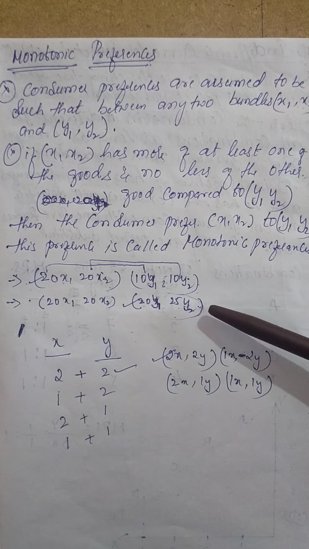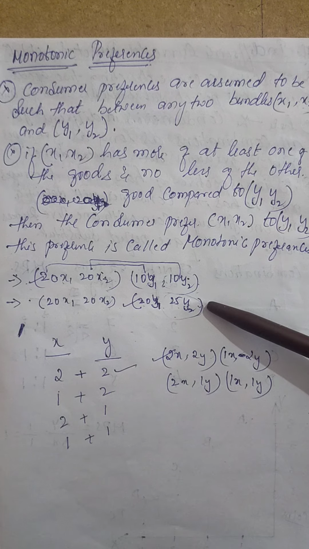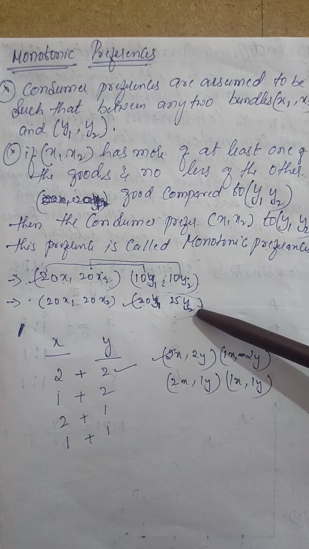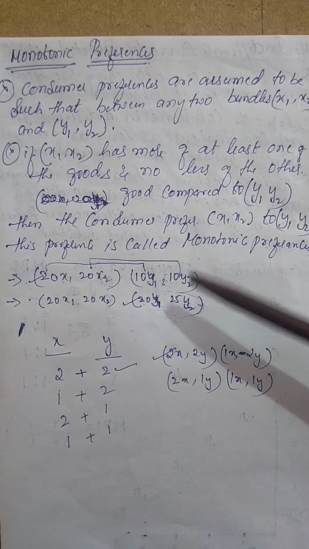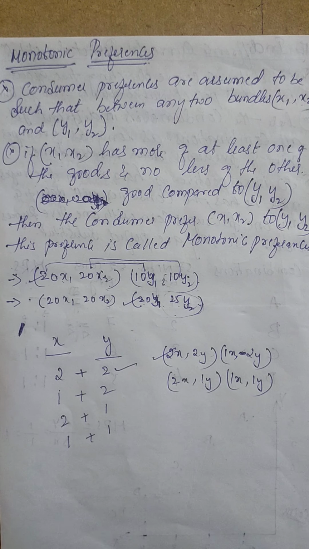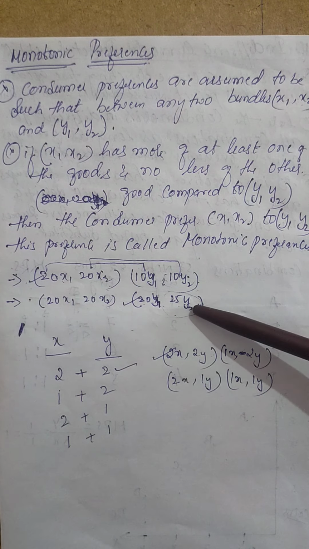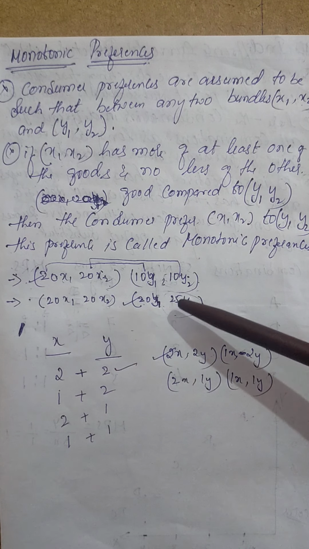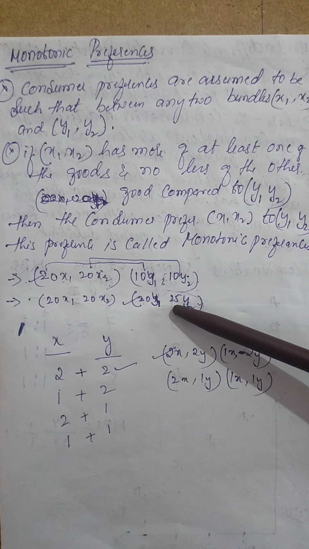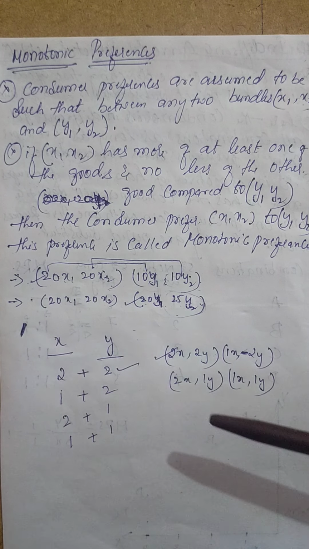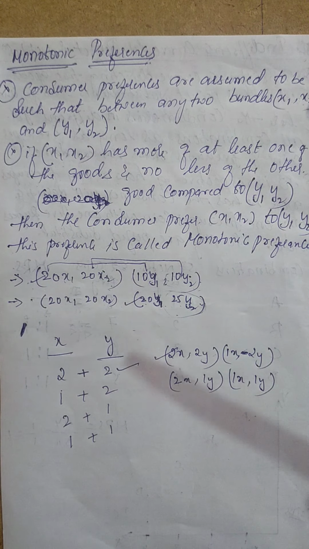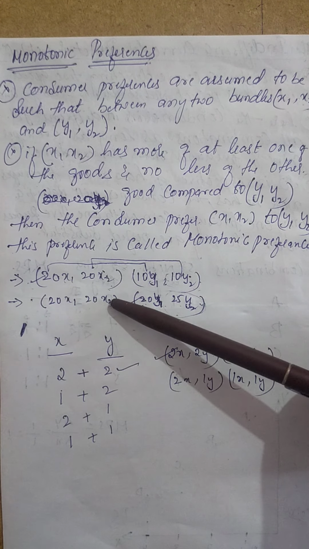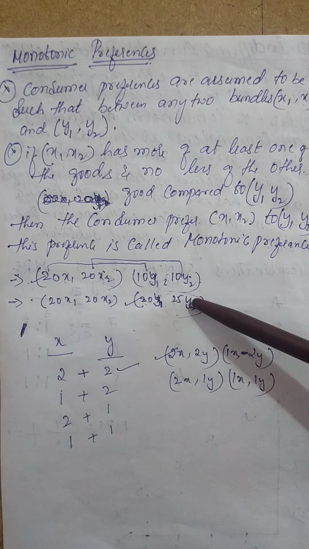Since it is increasing, we call it monotonic preferences. If any one of the goods increases, we consider that as monotonicity or monotonic preferences. The customer is ready to purchase this good, not this one. That means this bundle purchase takes place, this bundle purchase will not take place. He is not going to give the preference for this, but he will give the preference for this.